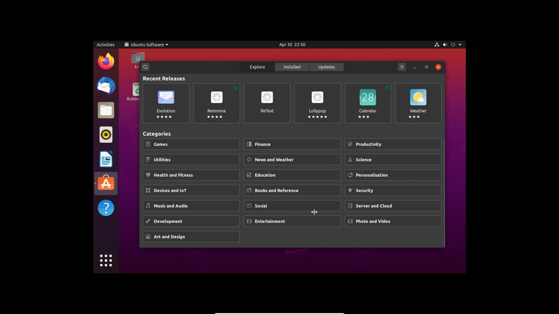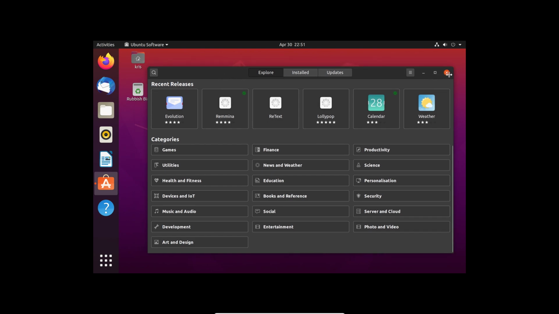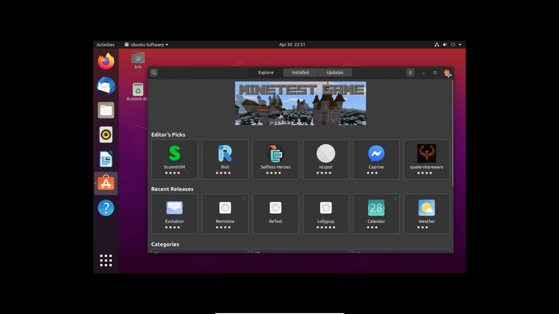I'm not going to show you right now because that would take a long time. You're better off to just come in here and get a feel for it yourself. Install things or remove them, and don't be afraid to break it, especially if you're on VirtualBox. You won't actually break anything.